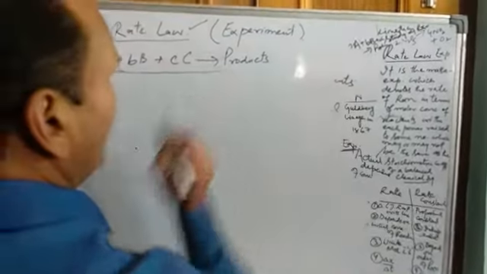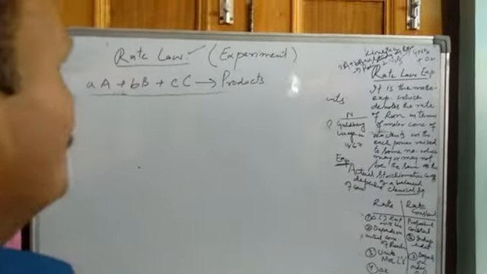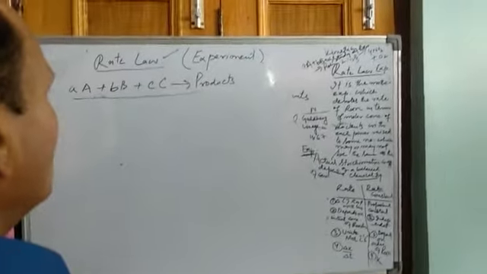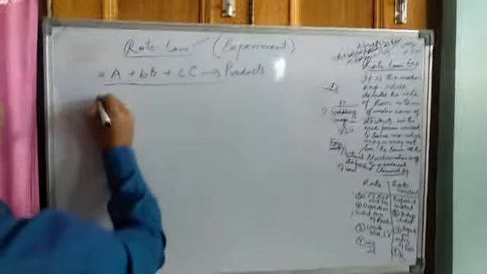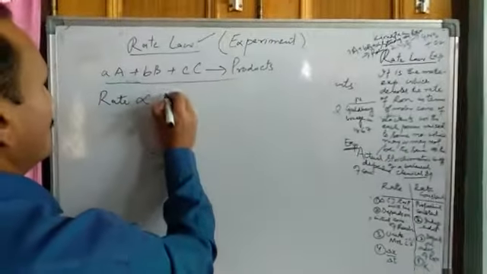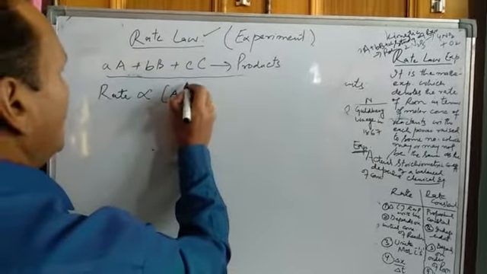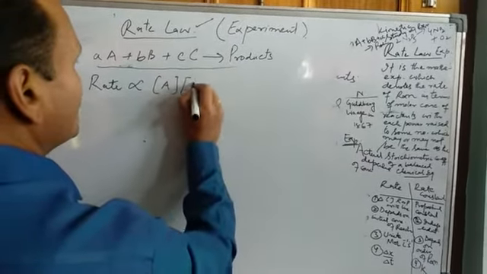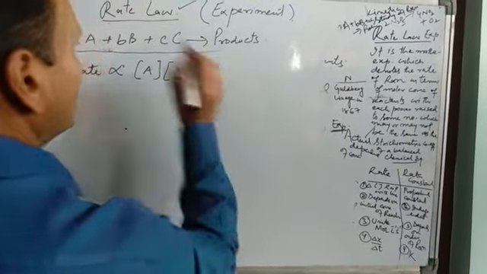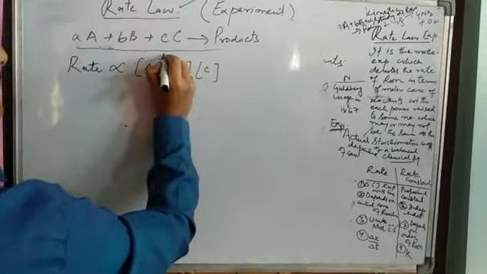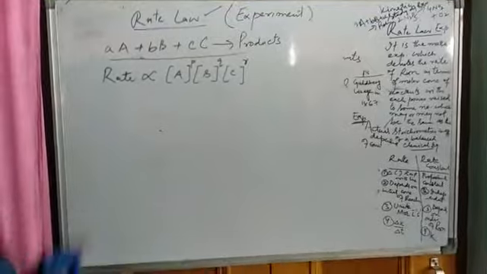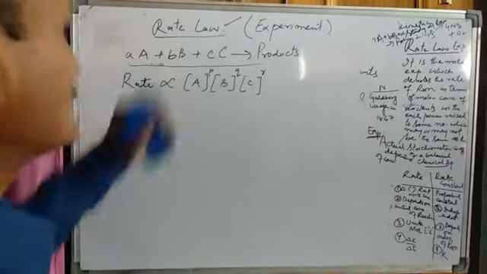Now, according to a law, that law says that the rate of a reaction should be directly proportional to the molar concentration of A, the molar concentration of B, into the molar concentration of C, raised to the powers P, Q, R. Now see the change between the law of mass action and this law.